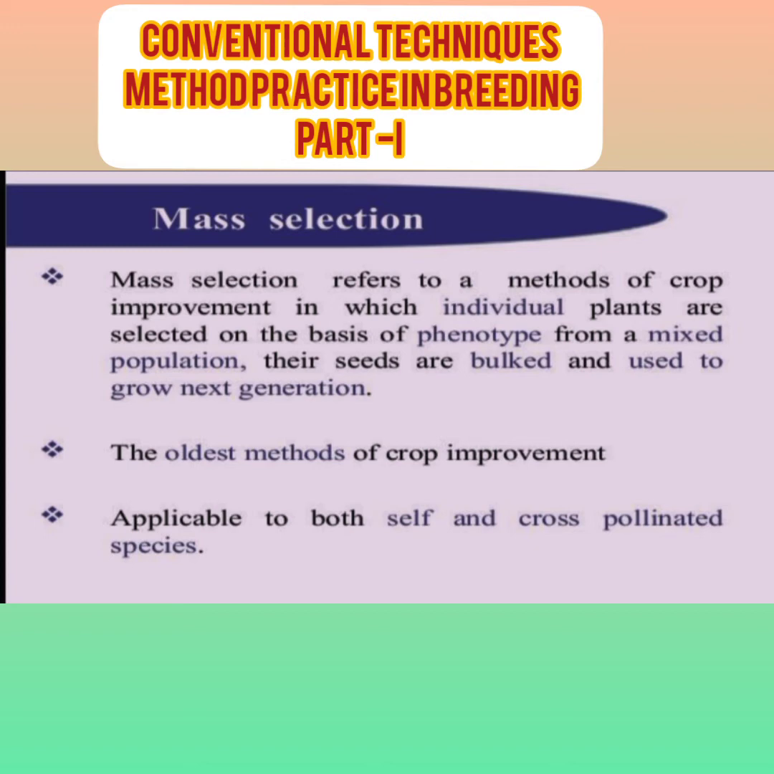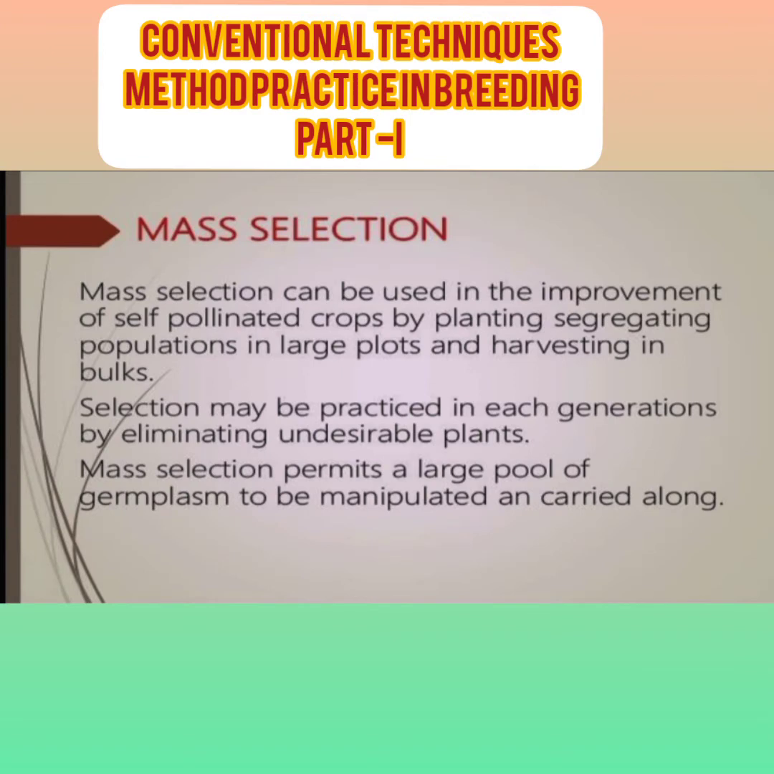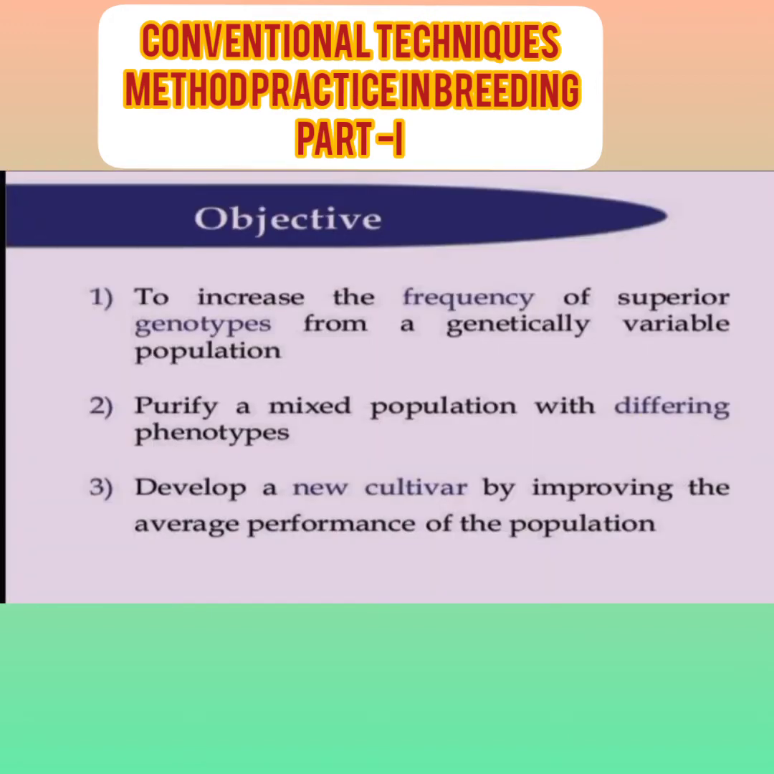It is the oldest method of crop improvement. It is applicable to both self-pollinated and cross-pollinated crops, but mostly it is applied in cross-pollinated crops. Mass selection is used in the improvement of self-pollinated crops by planting a segregating population in large plots and harvesting in bulk. Selection may be practiced in each generation by eliminating the undesirable plants. Mass selection permits a large pool of germplasm to be manipulated and carried along.